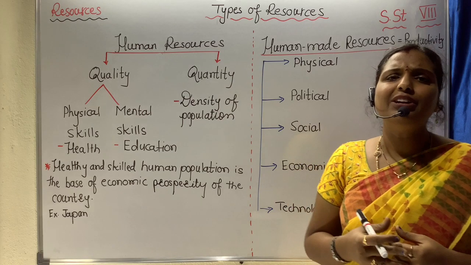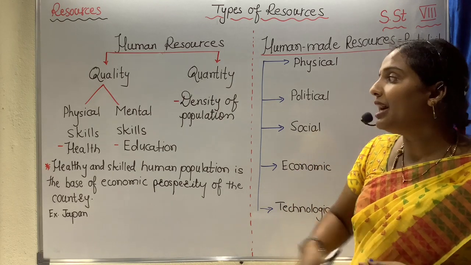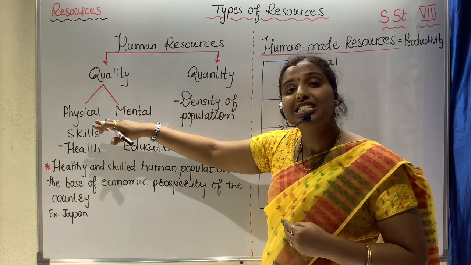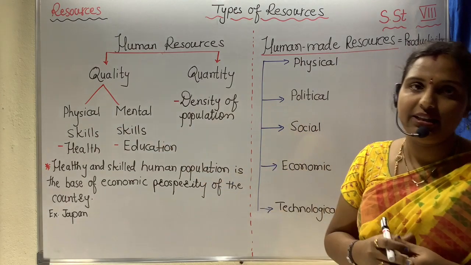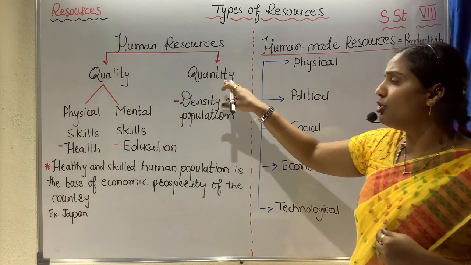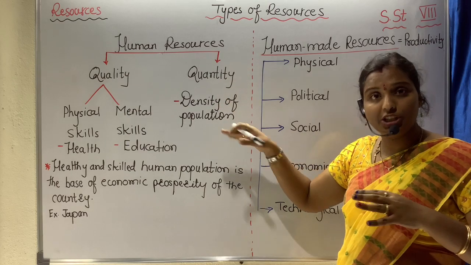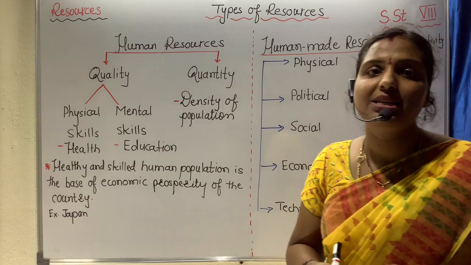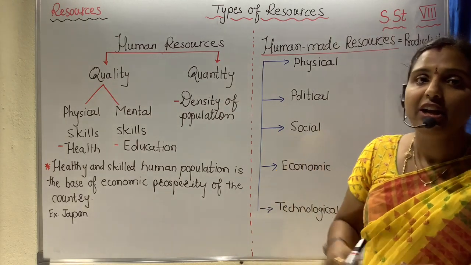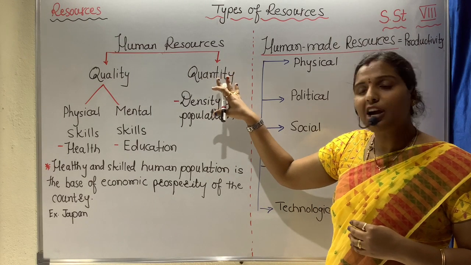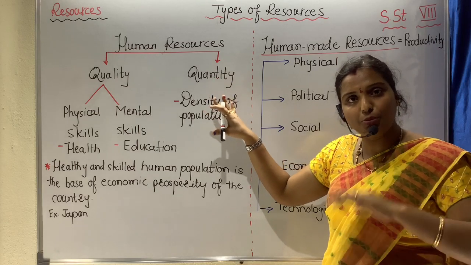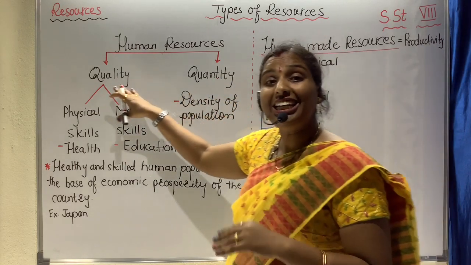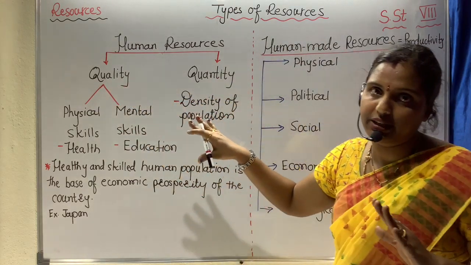Why is it a developed country? Because they have a skilled population in their country. It is not wrong that if the population or the density of population is more, that cannot be said to be a developed country. We didn't mean that. We just say that population, however less or more, quality is also simultaneously important.